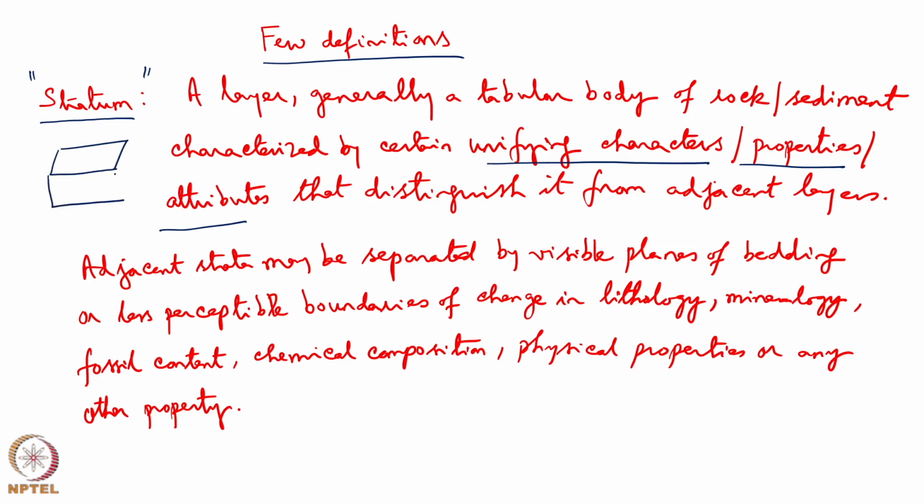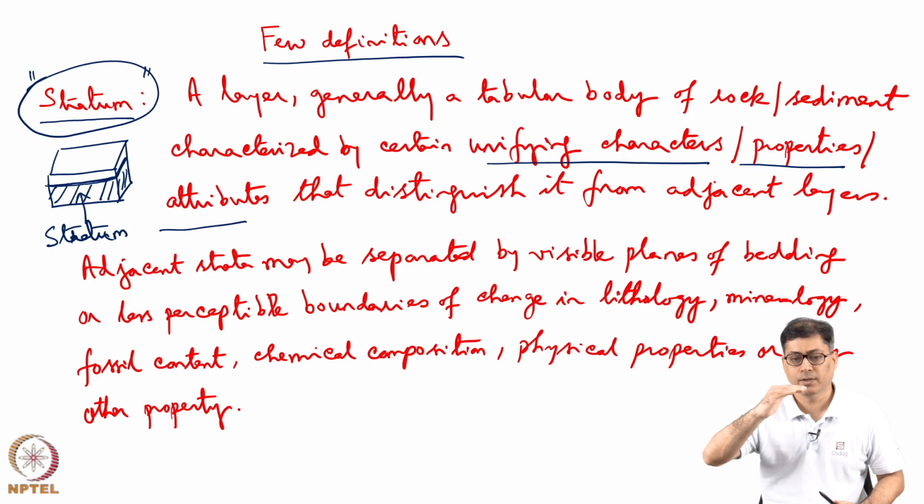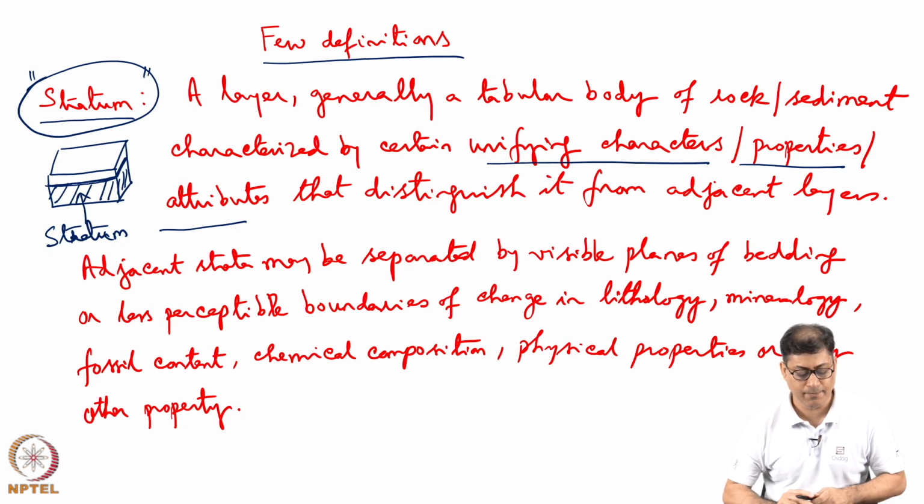Consider a block of rock and within that some physical attribute property understood to be uniform, and then we demarcate a zone and then this can be called as a stratum. Note this word we are discussing in stratigraphy, but it does not come in the formal definition of the lithostratigraphic unit. What are the formal units? Formation, group, supergroup, and below formation is member and bed.